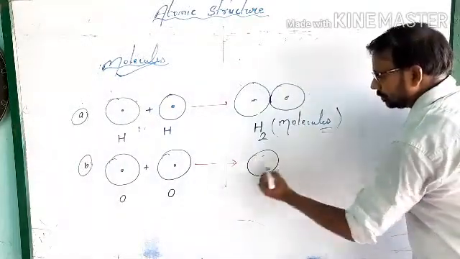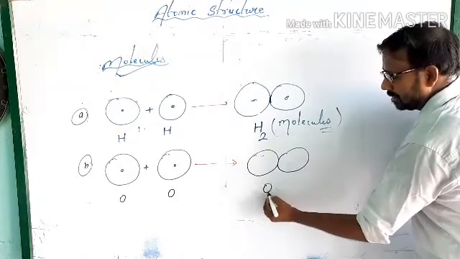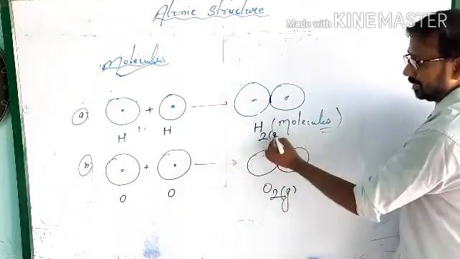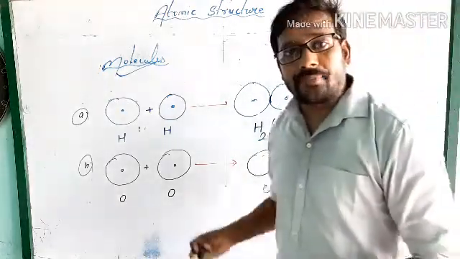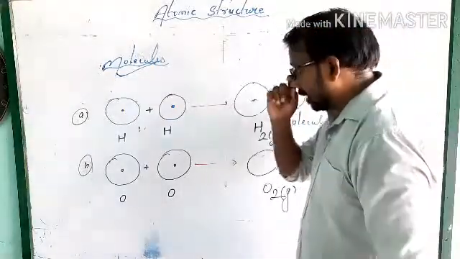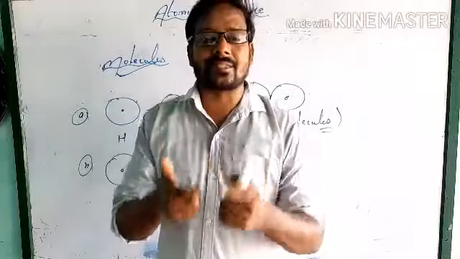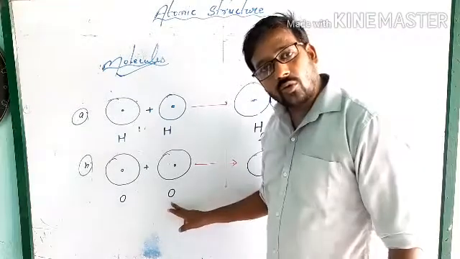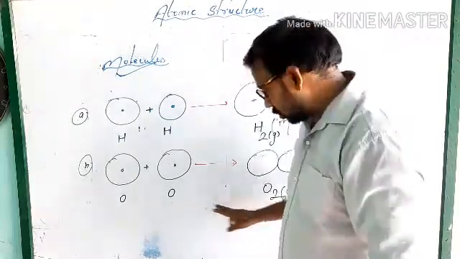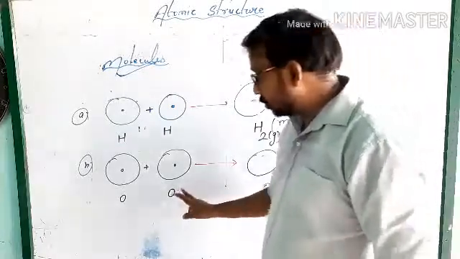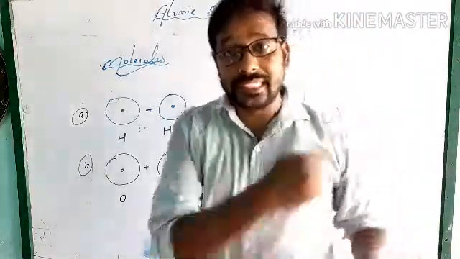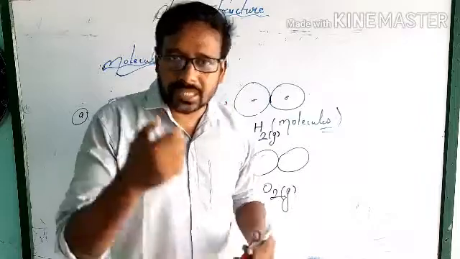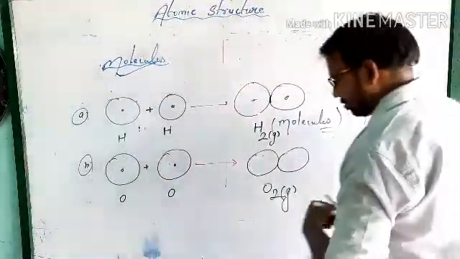O2, and that symbol is O2, which can be written as a gas. G means they are present in gaseous form. So my dear students, whenever I ask what is the symbol of oxygen gas, simply write O2. You cannot write O. O means the element oxygen, but O2 means oxygen gas, when two or more atoms combine chemically. These gases are present in molecular form, like hydrogen gas, oxygen gas, nitrogen gas, N2.